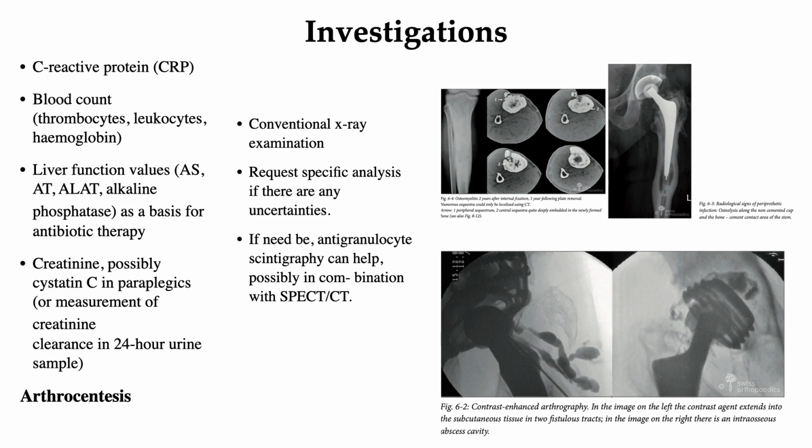Again, there are certain methods of imaging diagnostics: conventional X-ray examination, CT scan, MRI, scintigraphy, single photon emission computed tomography, that is SPECT or CT, then positron emission tomography, that is PET scan, and CT scan. So these are the investigations which are used in the analysis and investigation of infections in the musculoskeletal system.